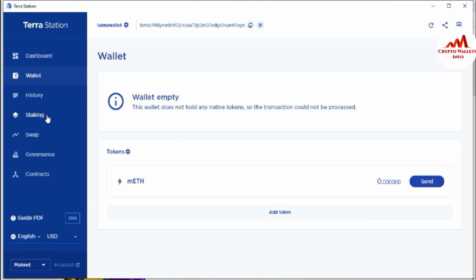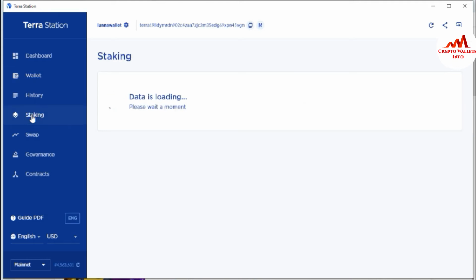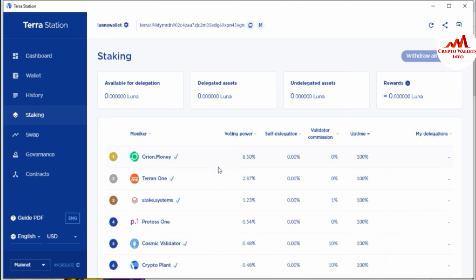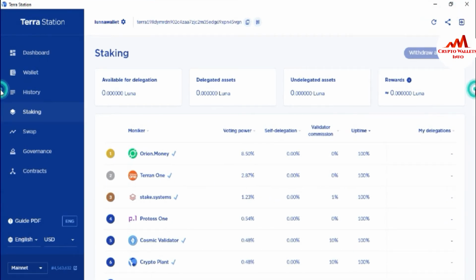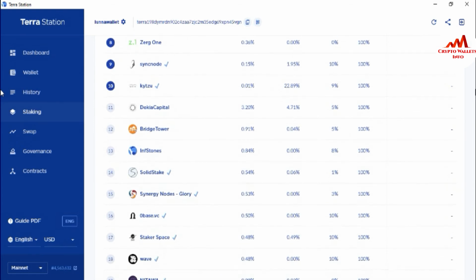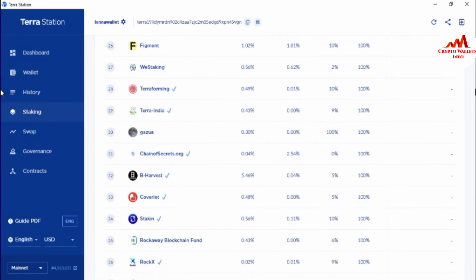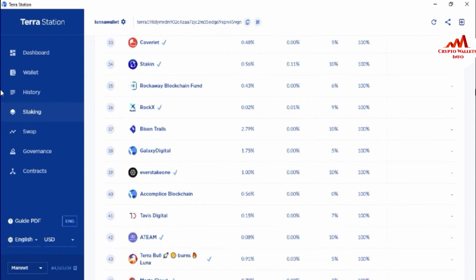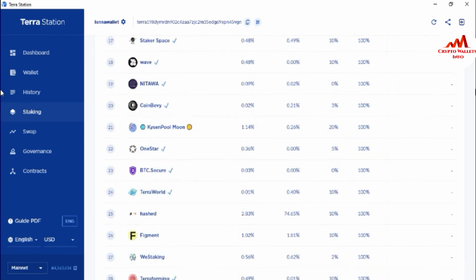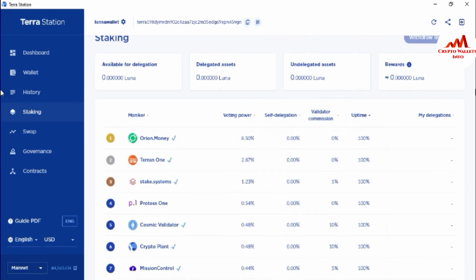Simply click on staking. You can see the fourth option here is staking. When you click on it, after it loads, all the stakers are available here. You can see there is a long list where you can stake or delegate your coin. Many delegators are available here, so you can choose as you like. I'm going to select any of the first three or four stakers, any delegator.